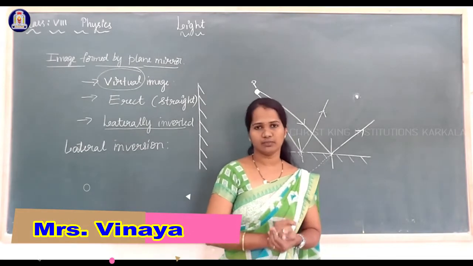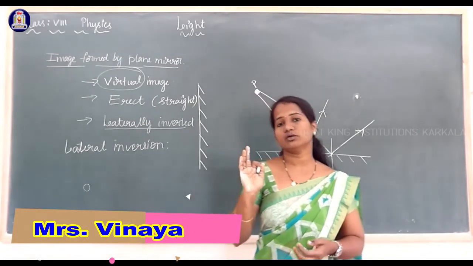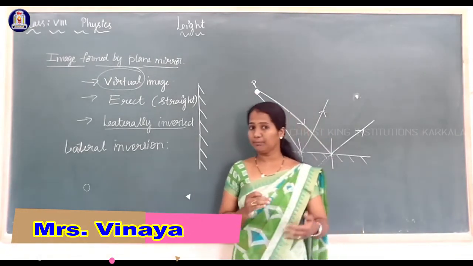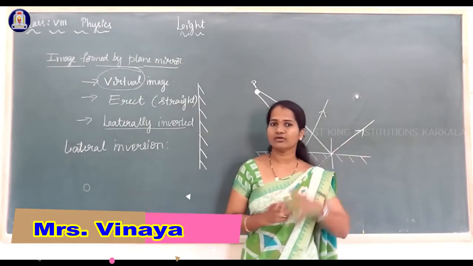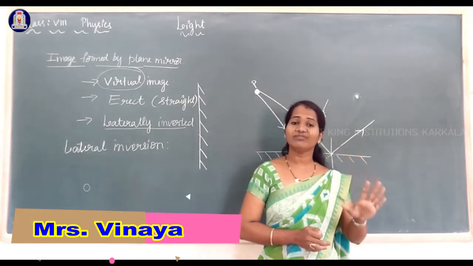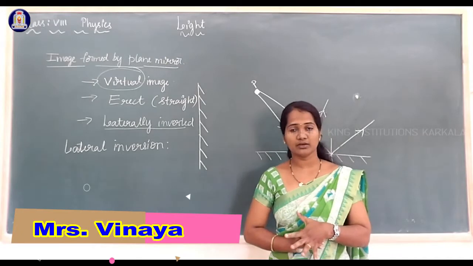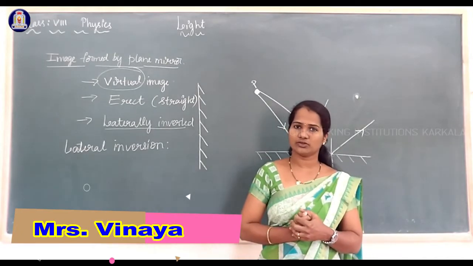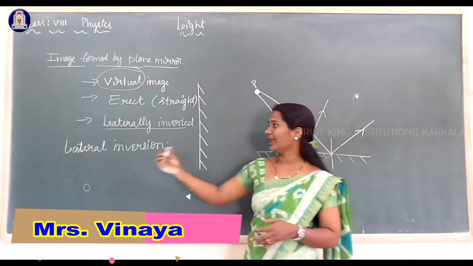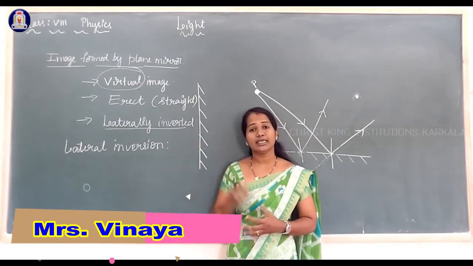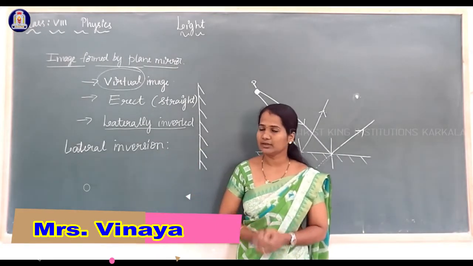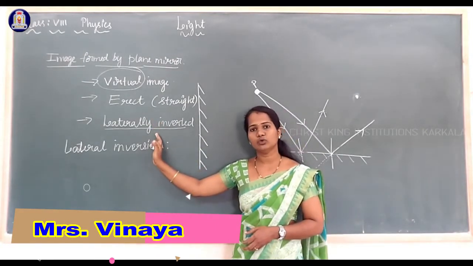Lateral inversion means the right side of the object appears as the left side of the image and the left side of the object appears as the right side of the image. This is called lateral inversion. So the image formed in a plane mirror is a laterally inverted image.